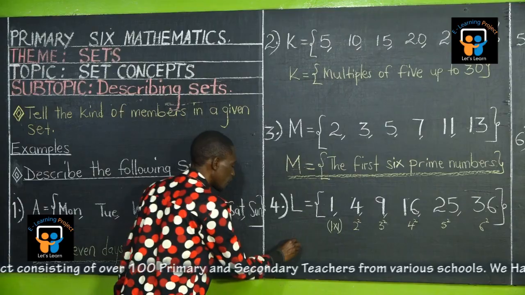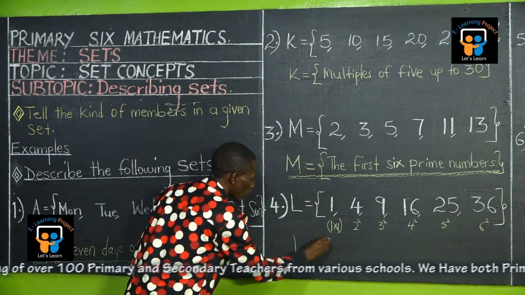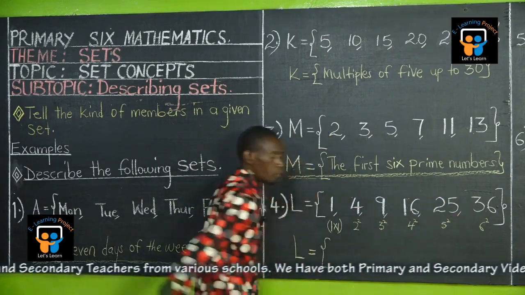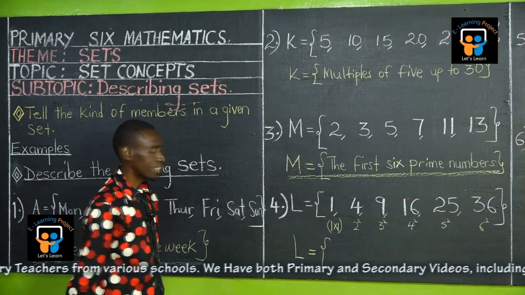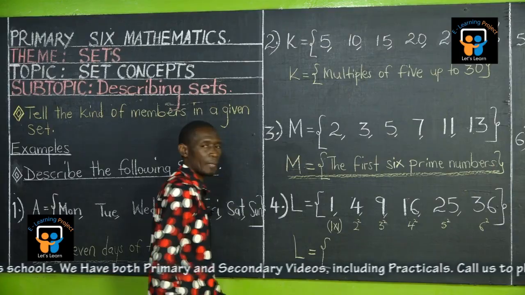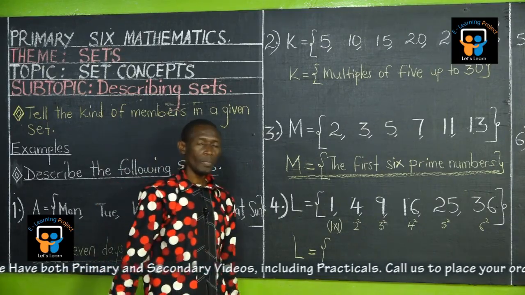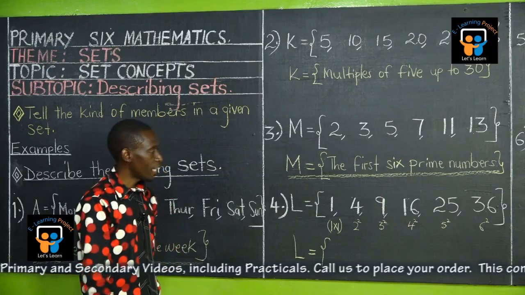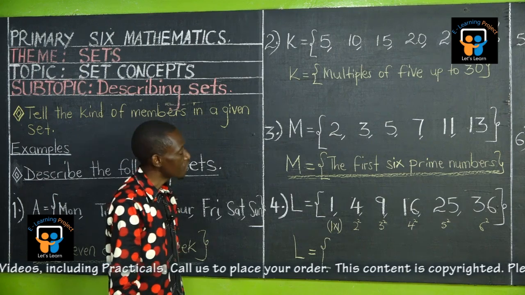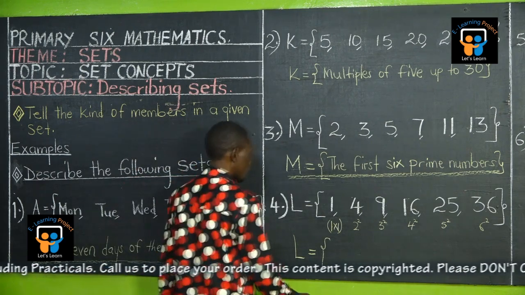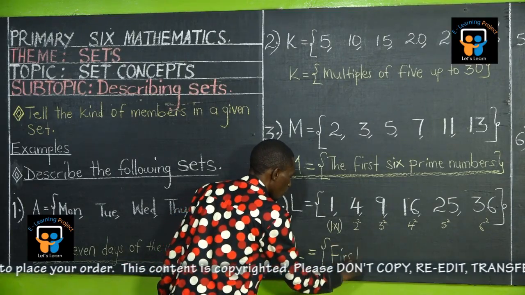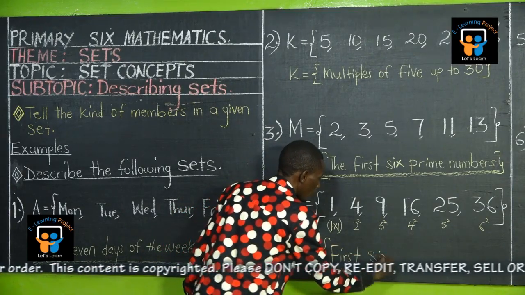So we are going to say L equals, we are describing now L. 1, 2, 3, 4, 5, 6. How do you write it there? The first 6 square numbers. You can say square numbers less than 37. Okay, let's just use the first 6 square numbers.